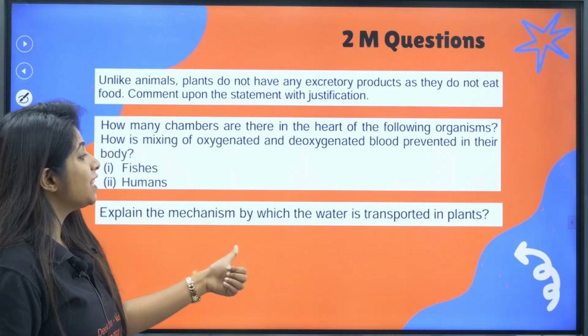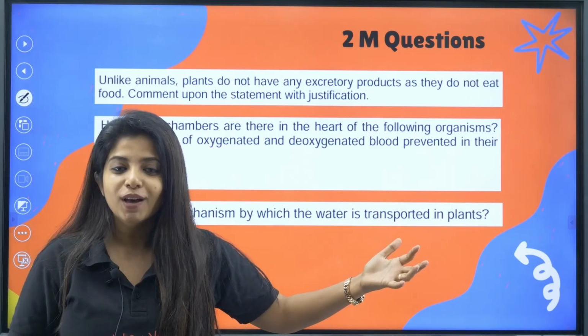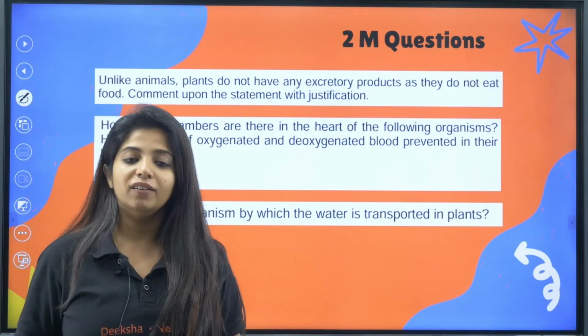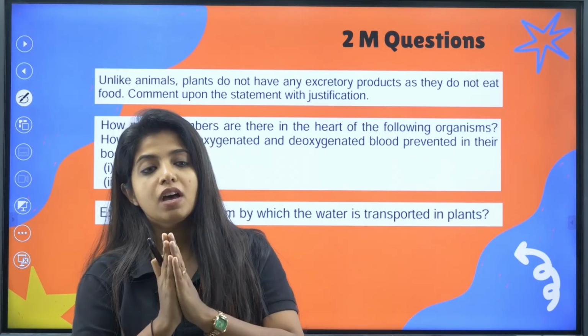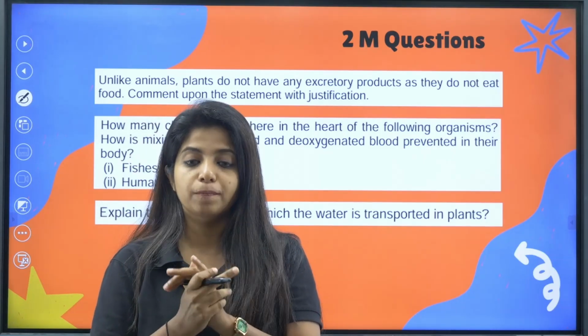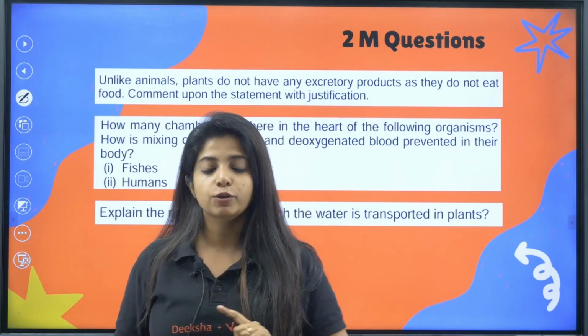Now, explain the mechanism by which water is transported in the case of plants. How is water transported? By phloem? No, phloem is for food. It is xylem through which water is transported, and always remember, water transportation in plants happens through the tracheids and the vessels of xylem.